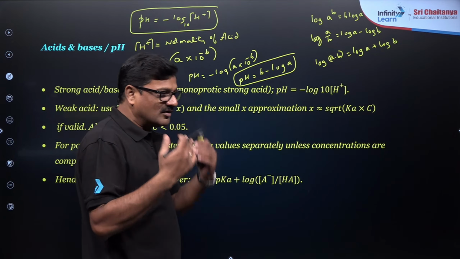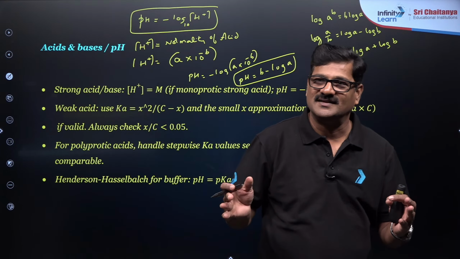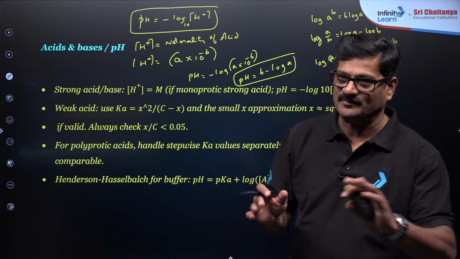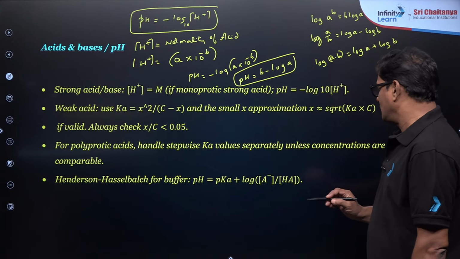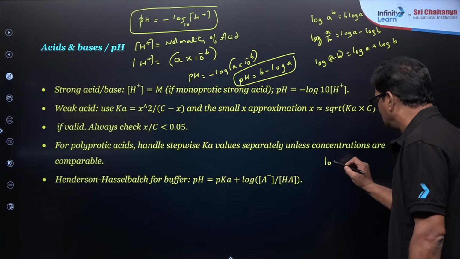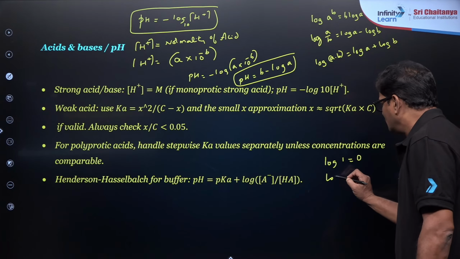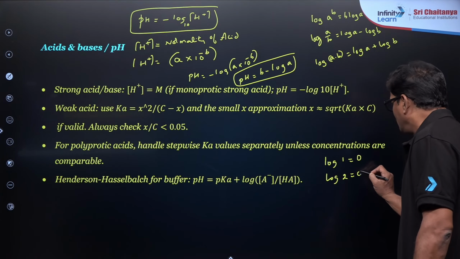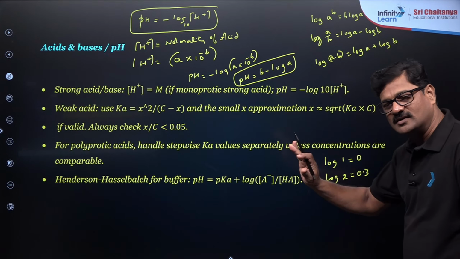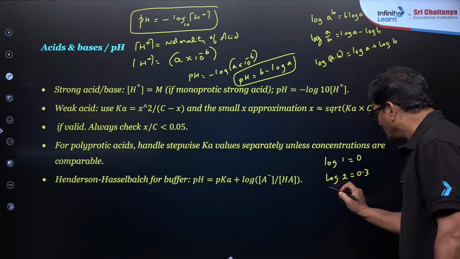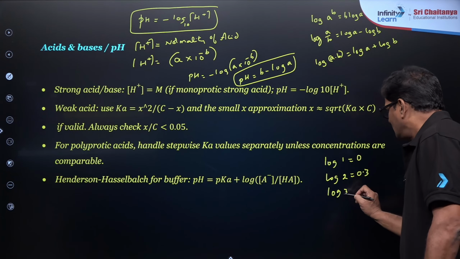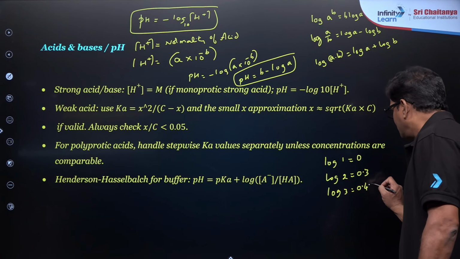Then the basic thing, the logarithm values. You can say log 1 to the base 10 is equal to 0. Log 2 is going to be 0.3010, take 0.3. Log 3 is going to be 0.47.